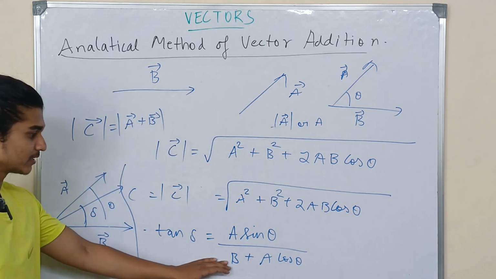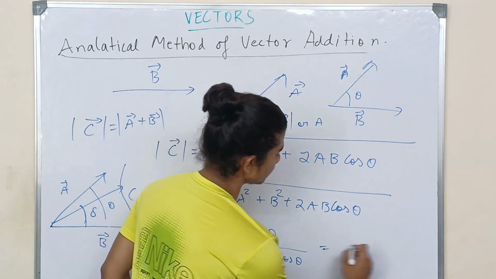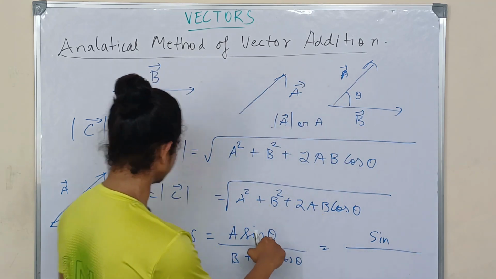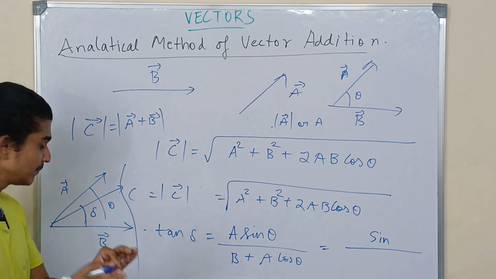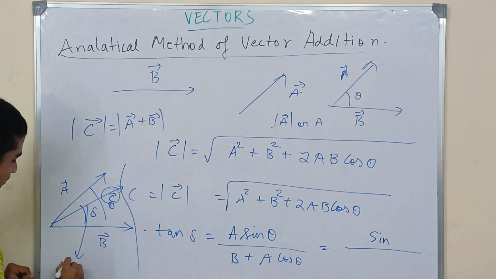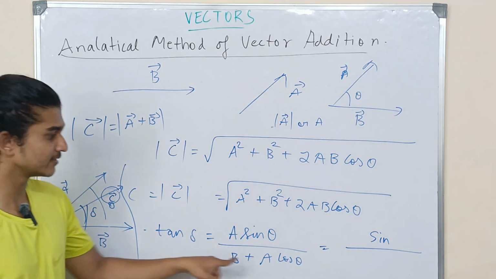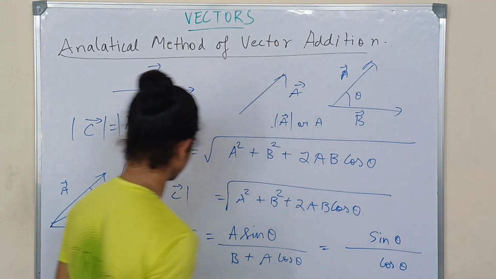Now how will you remember this particular formula? You know tan is equal to sin by cos. So you simply write it as sin by cos. Remember theta is the angle between A and B, whereas delta is the angle between the base vector and the resultant vector, which is C. This is your C resultant vector. So know the difference. You write it in the form of sin theta by cos theta.